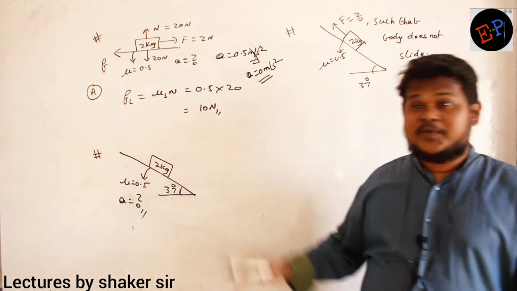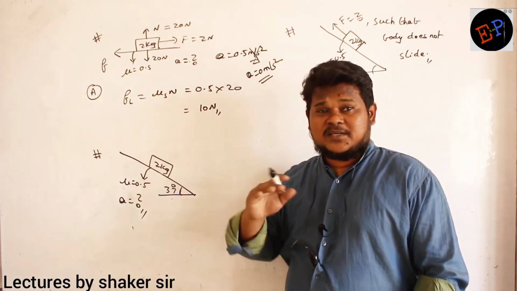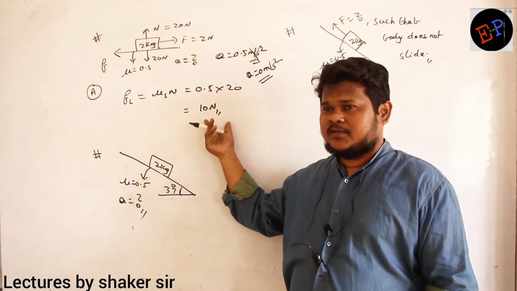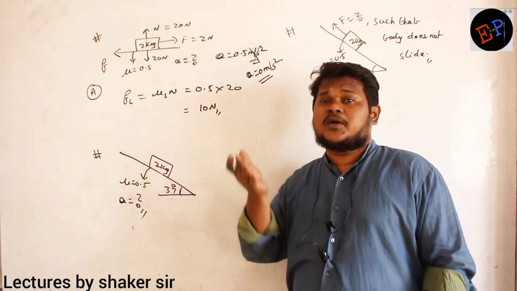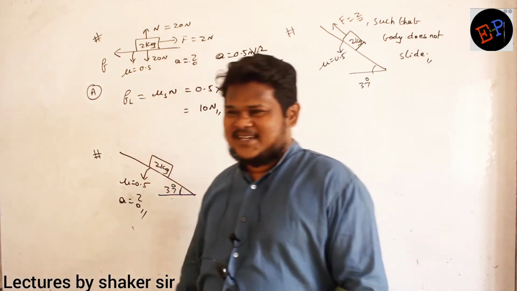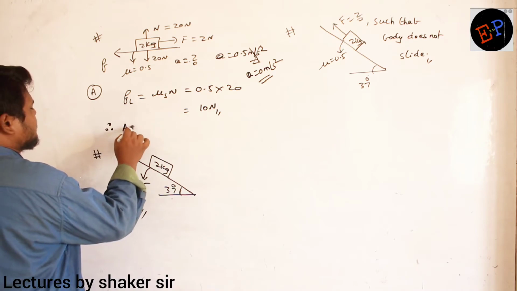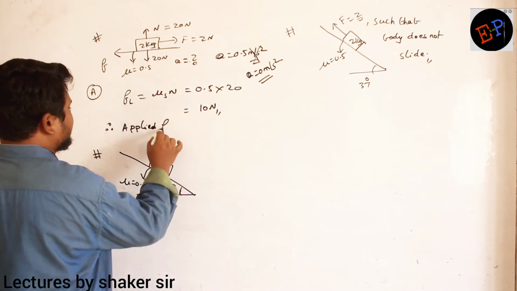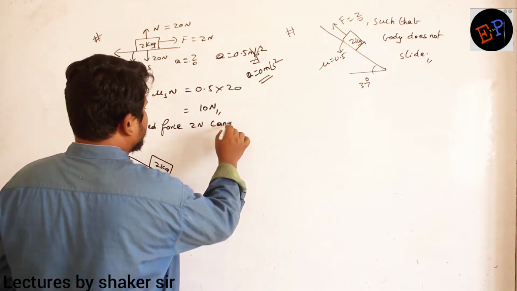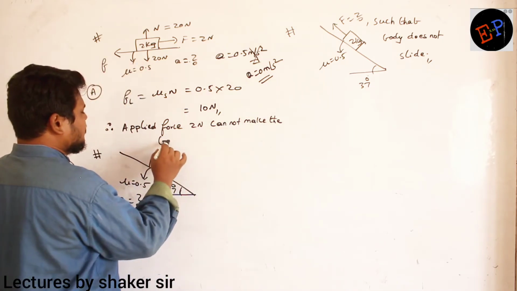Understood now? It means even though you are applying force, the body is not moving, because first the force should oppose the limiting friction, which is 10 Newton. Therefore, applied force 2 Newton cannot make the body move.